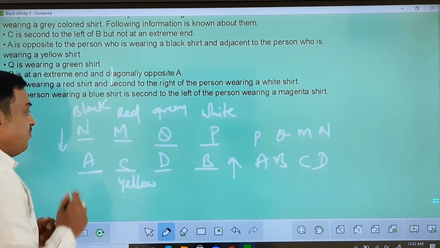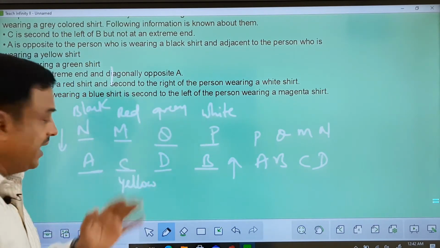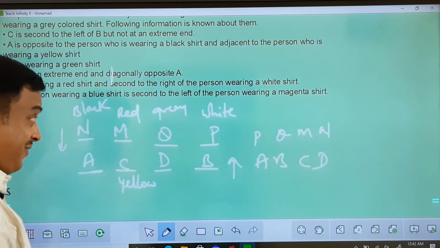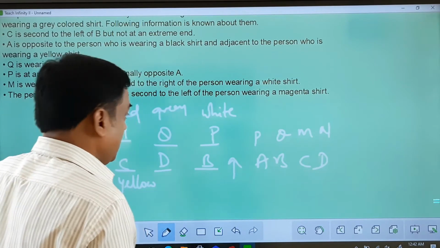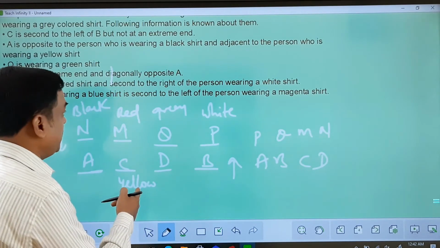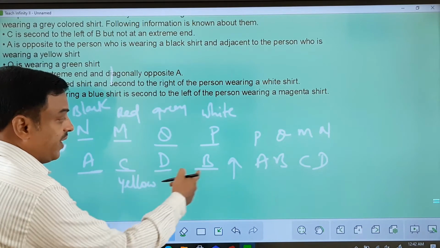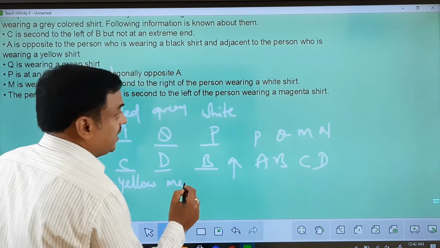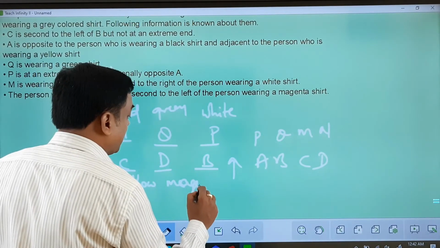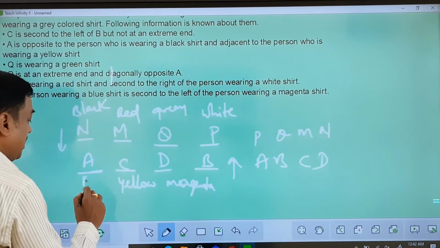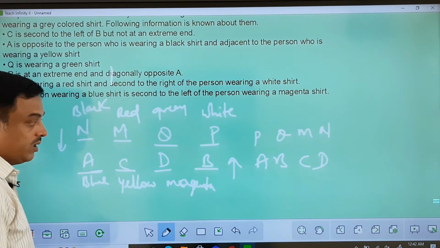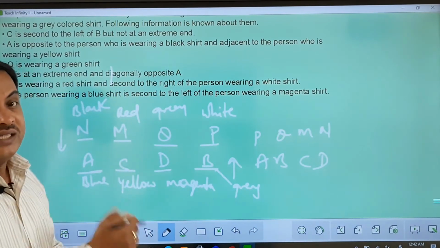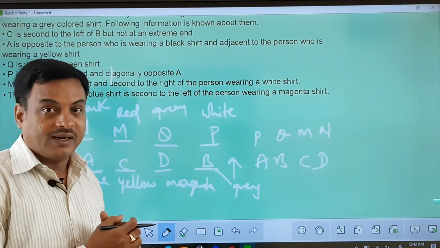M, this has to be N for sure. N, M, P, Q got arranged. Now coming to the next one, the person wearing blue colored shirt is second to the left of the person wearing magenta. Now if I take magenta here, this has to be a blue colored shirt, which is not possible. So I'll take magenta here, which is possible, because second left of magenta has to be wearing a blue colored shirt. So I got a blue over here, and finally this person will wear a grey colored shirt. So that is the final outcome of the puzzle right now for us.